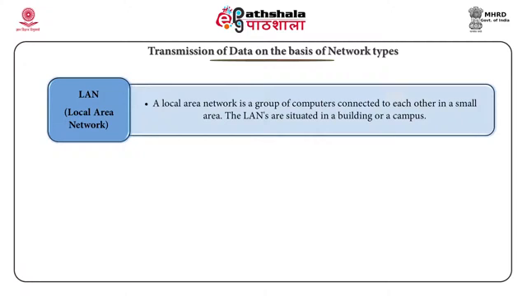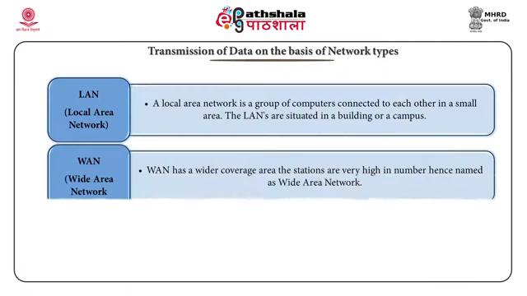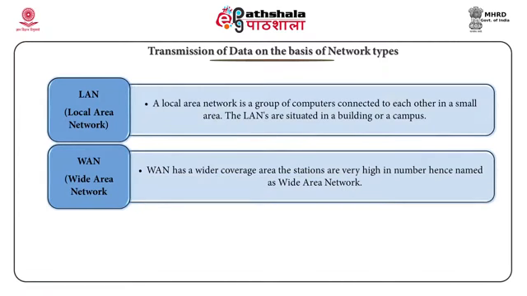A local area network is a collection of computers linked to each other in a small area. The LANs are located in a building or a campus. The LAN has the following features. Data transmits at a high rate. The physical area covered by the network is restricted. The resources are joined with different methods. A LAN structure consists of many personal computer terminals, but a universal control terminal that controls this network is known as the server.